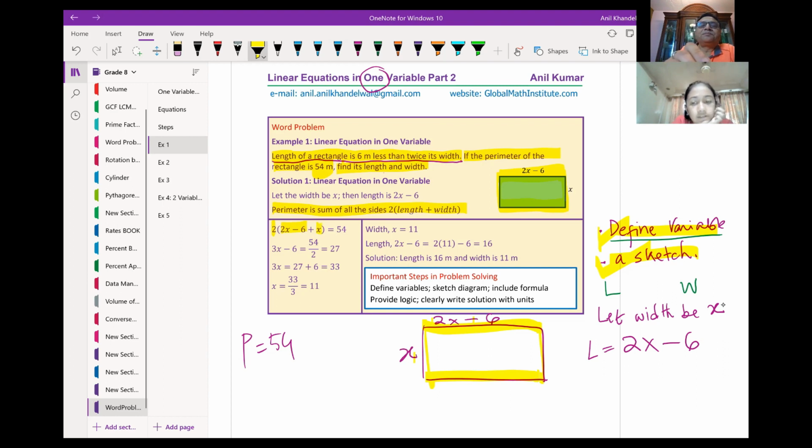Correct? I can't see the screen actually. You can't see the screen? Yes, now I can see. Now I can see.